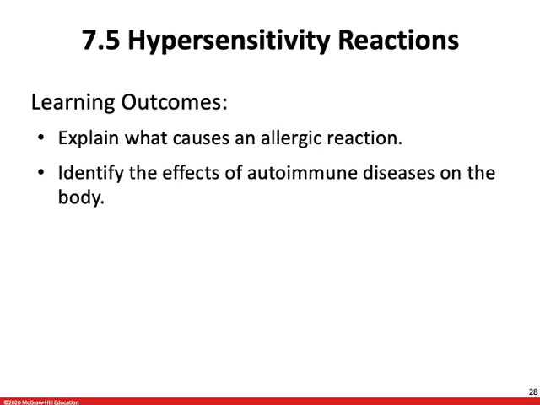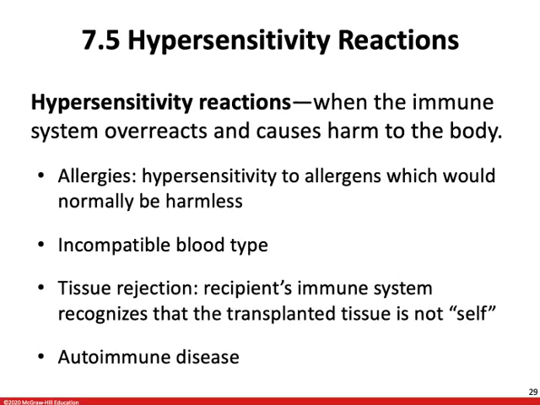All right, the last thing we want to talk about in our immune system is hypersensitivity reactions. Hypersensitivity reactions occur when the immune system overreacts and then causes harm to the body. Things like allergies, receiving incompatible blood type, tissue rejection, and autoimmune disease are all the result of a hypersensitivity reaction of the immune system.